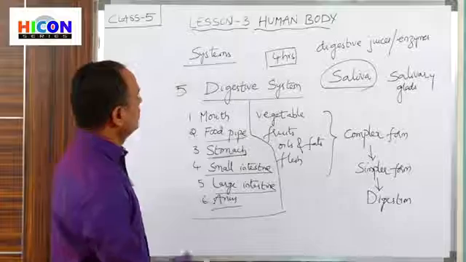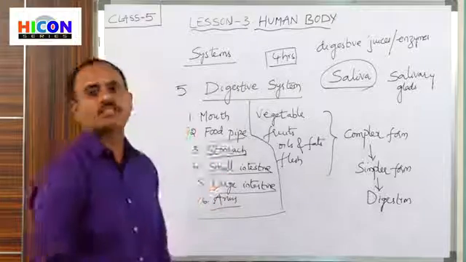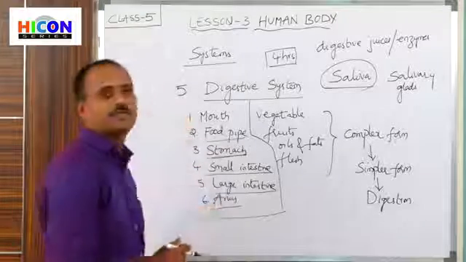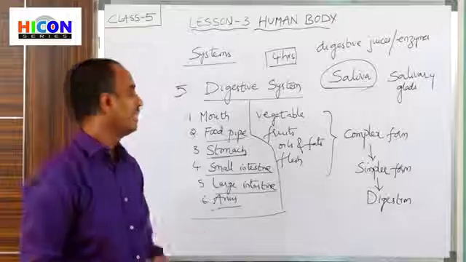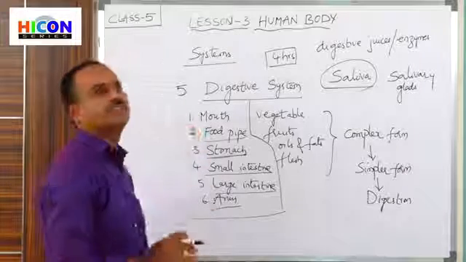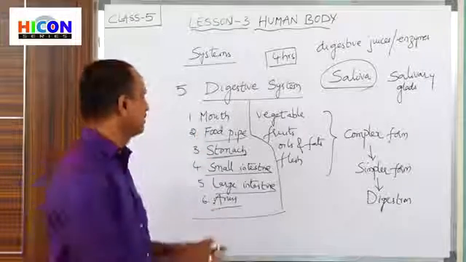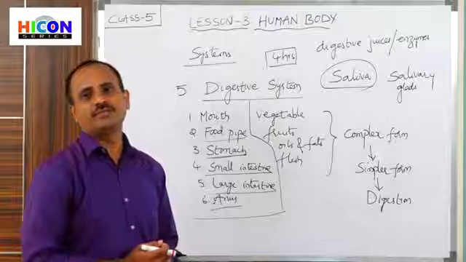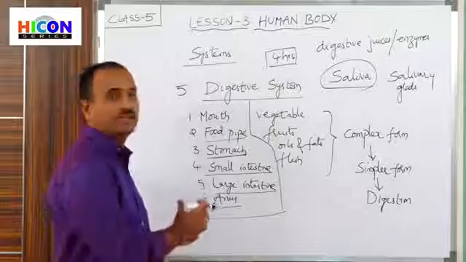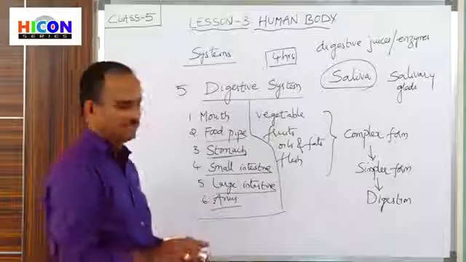So children, this is about the digestive system, the various parts present in the digestive system, and the function of each part. So this is the digestive system. Now let's go to the next system, that is the sixth system.